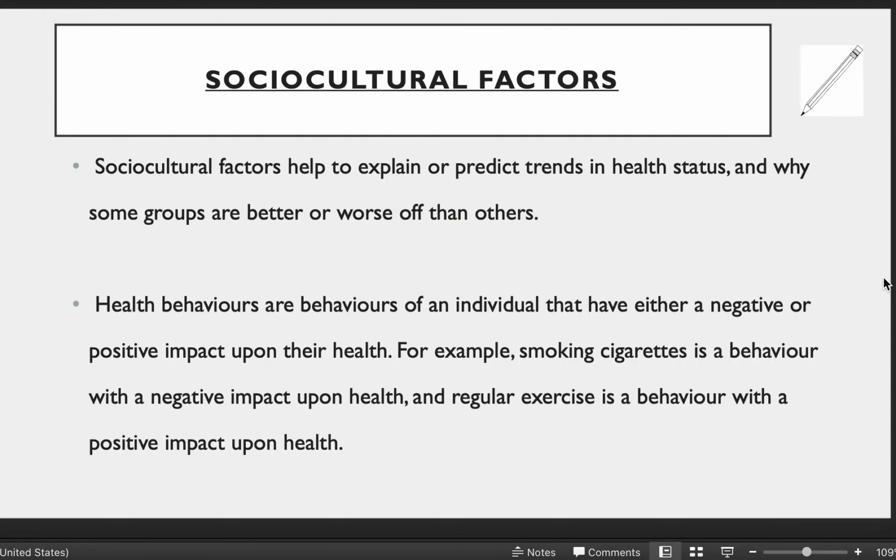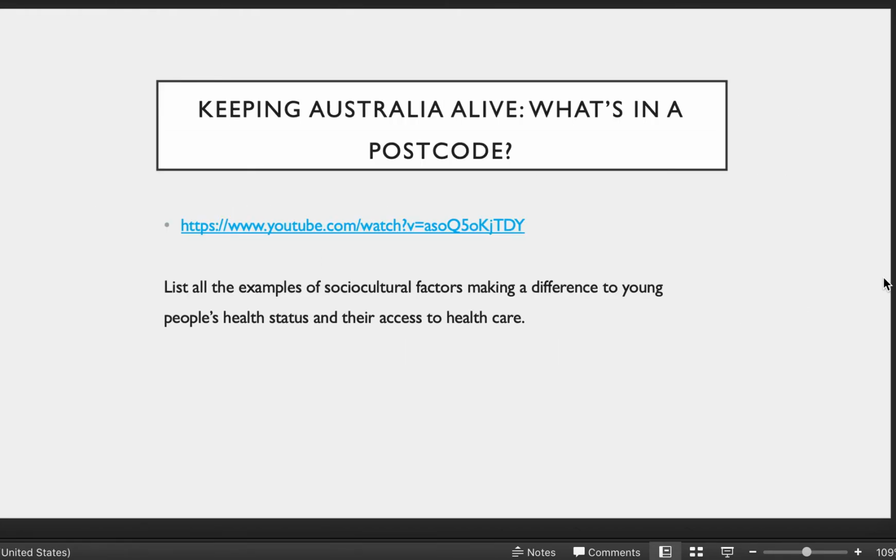Sociocultural factors help with the trends of health status, and they show that some groups are better off and some groups are worse off than others. So some of the trends and sociocultural factors are actually choices that people make, like smoking cigarettes. They have a negative impact, but some are things that people don't have a choice in the matter.